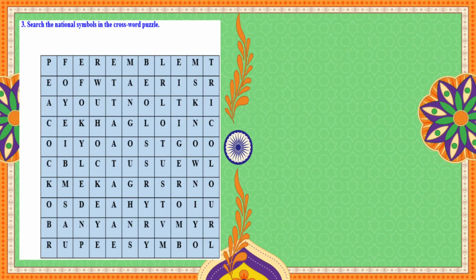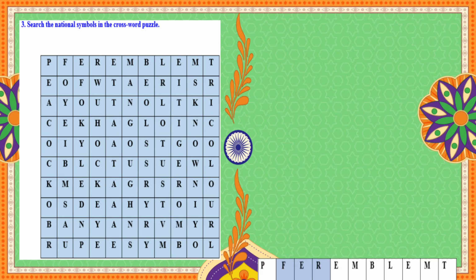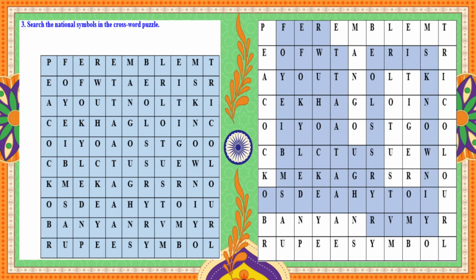Number 3: search the national symbols in the crossword puzzle. You are going to search the national symbols in the tabular grid of the puzzle. The answers are in the white shaded part of the grid. The white shaded parts are the answers.